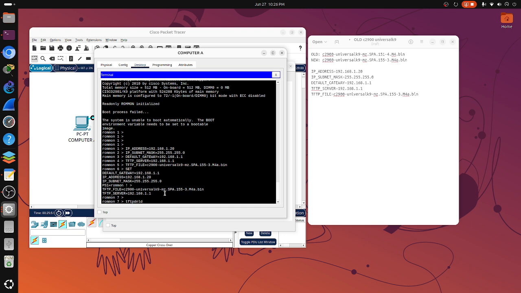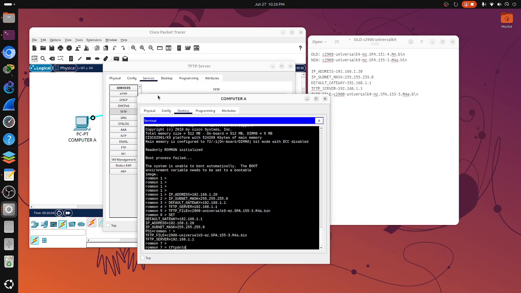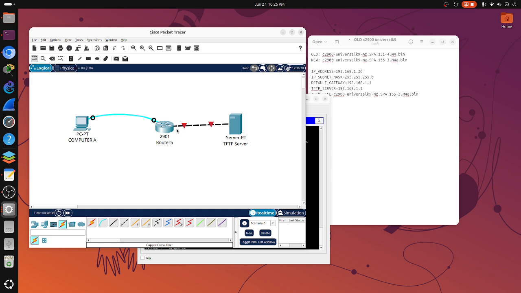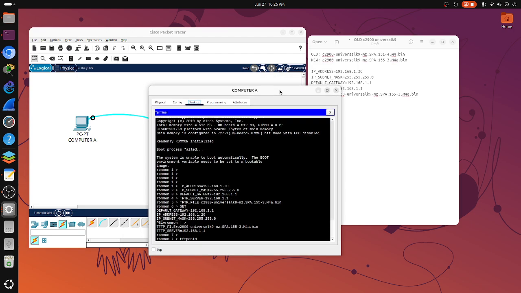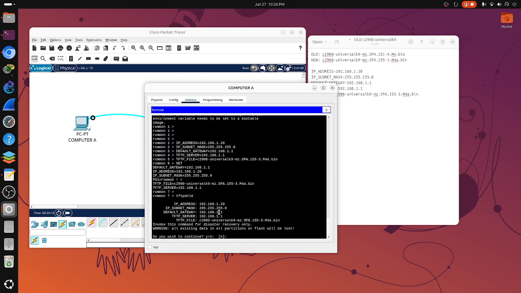This command acts as a hardware override. It sends an electrical signal directly to the physical motherboard controller. It forces the port to turn on and supply power to the link. Because as you can see, the link is currently off and the router is shut down from before. So this command forces it to turn on. And also, aside from that, it will wipe out everything in the flash memory internally.